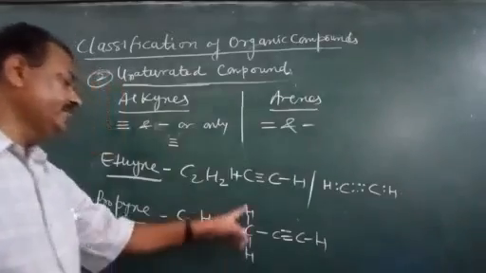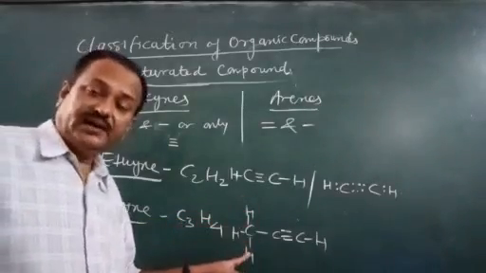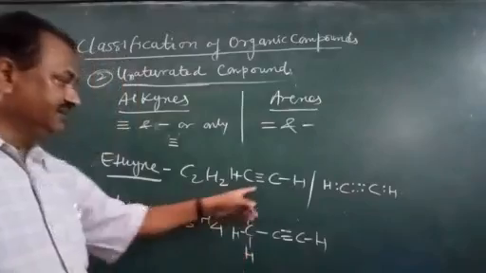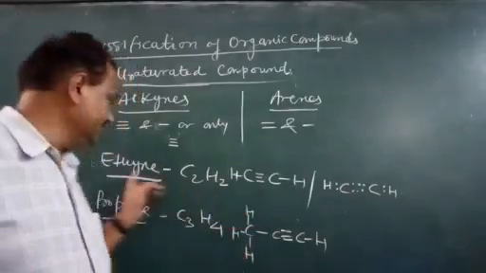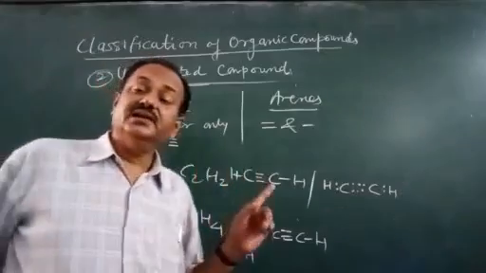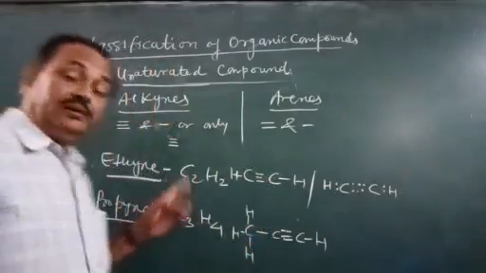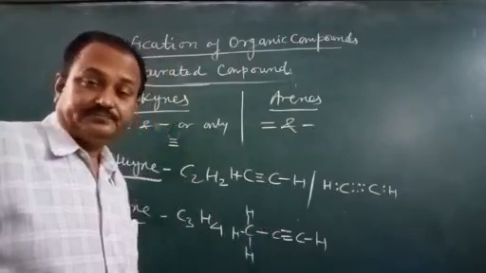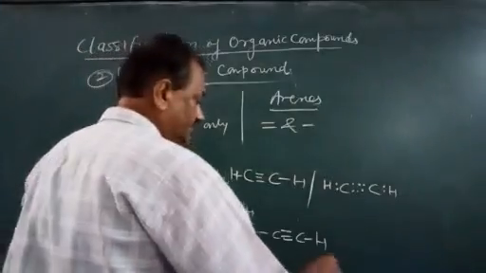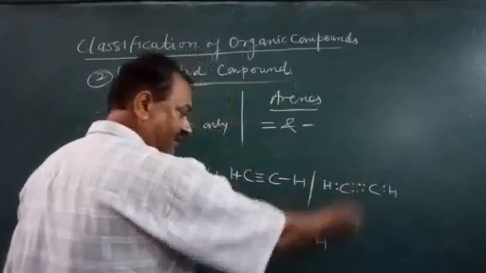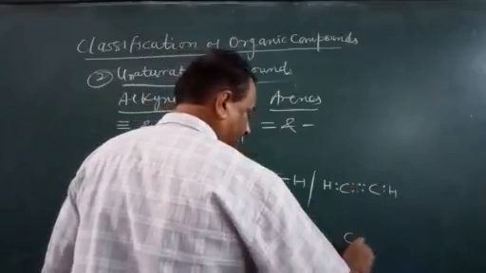So this is the structural formula for propyne. This is the structural formula for ethyne. Is that clear? And again you can draw here the Lewis dot structure.